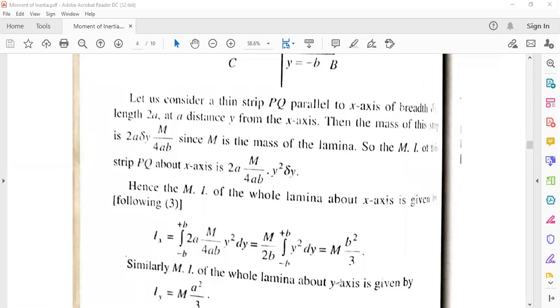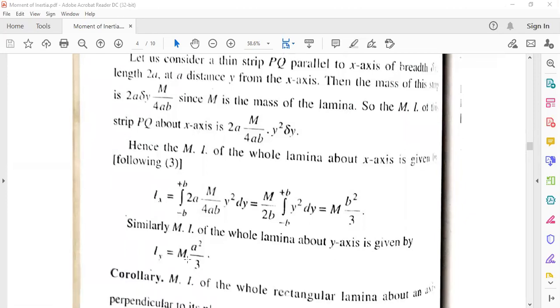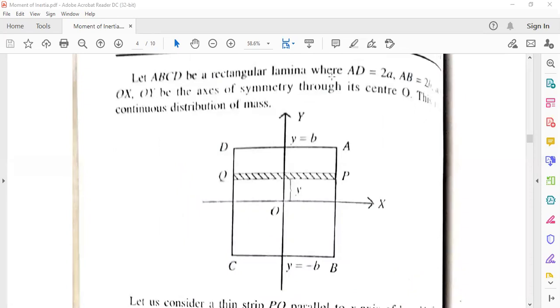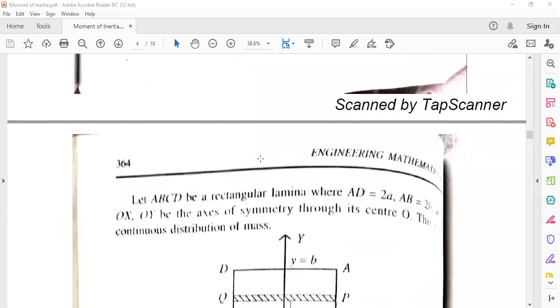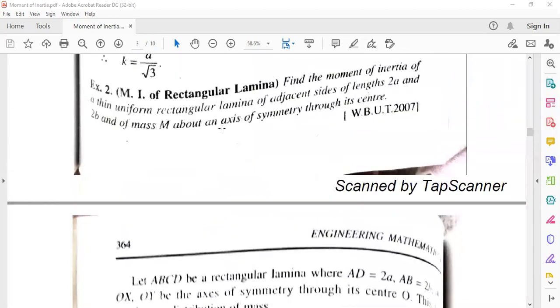Similarly about y axis, Iy is equal to m a square by 3. So this is given for your lamina about each axis. In our question there was no mention of a particular axis of symmetry.